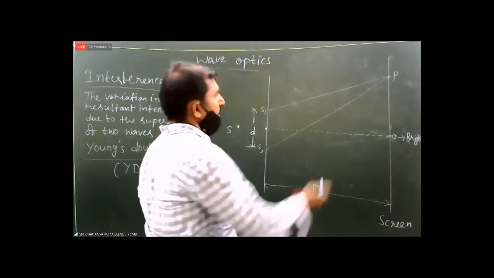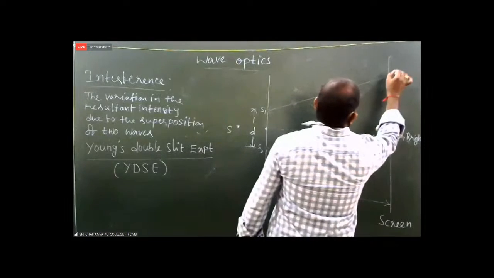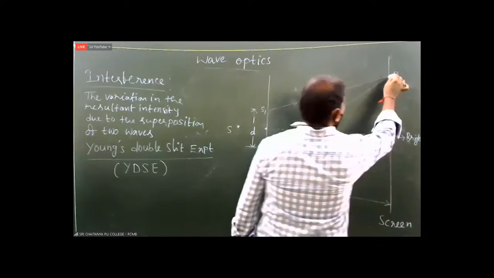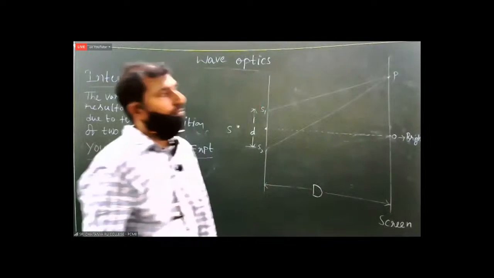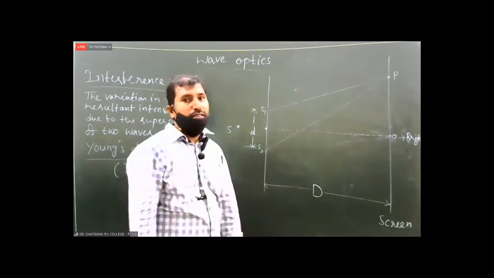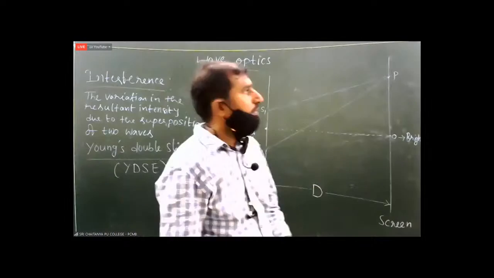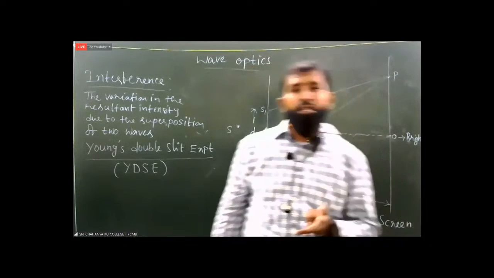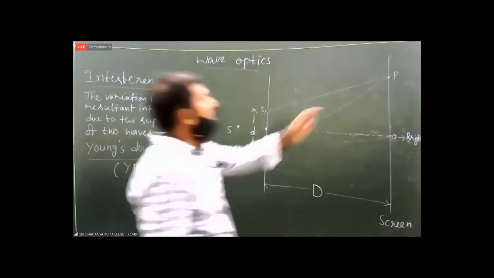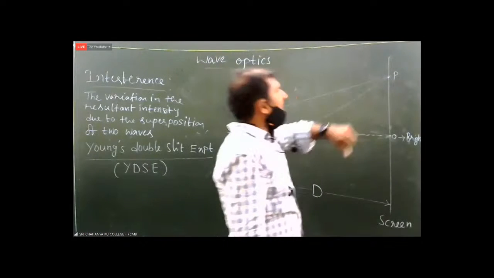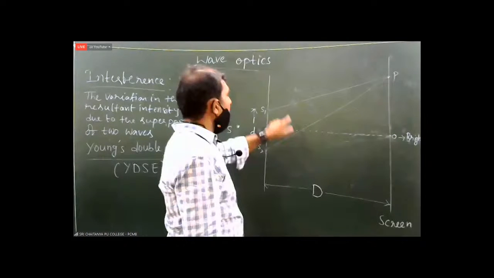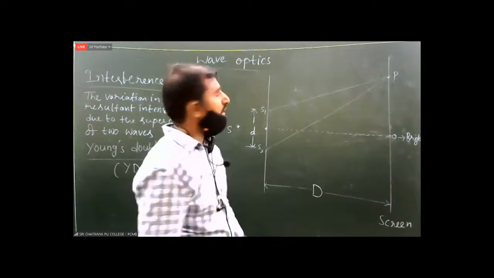The determination of brightness or darkness at a point on the screen depends on the number of waves present in the path difference. See, this point is important. The determination of brightness or darkness at a point on the screen depends on the number of waves present in the path difference.